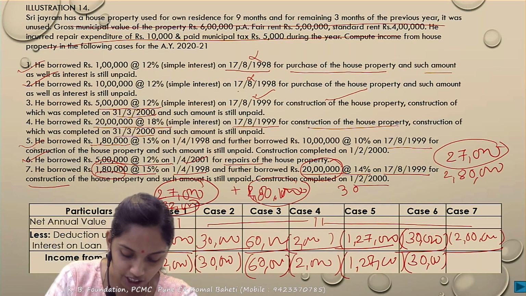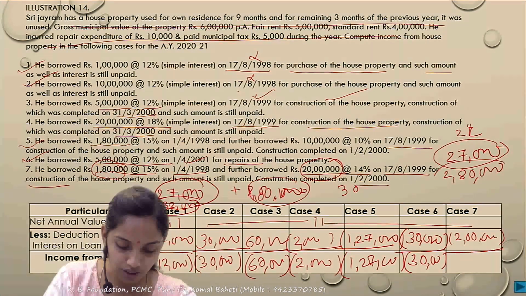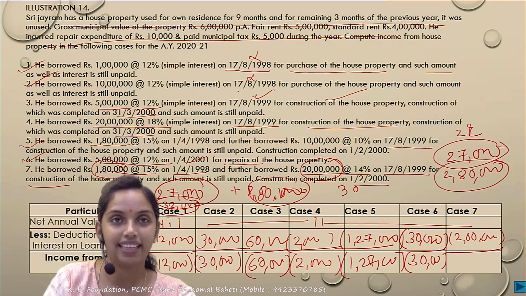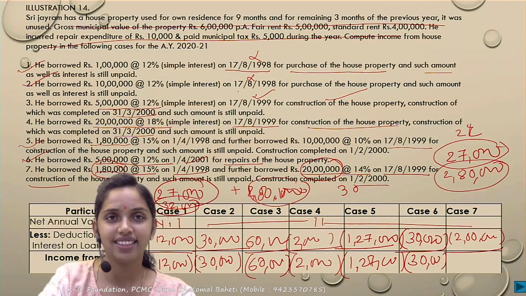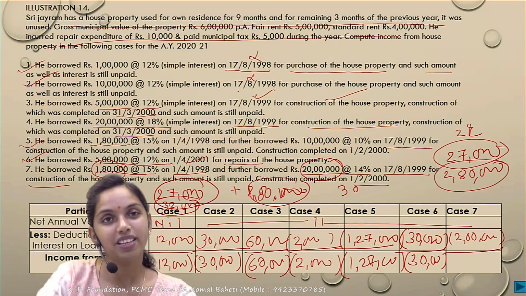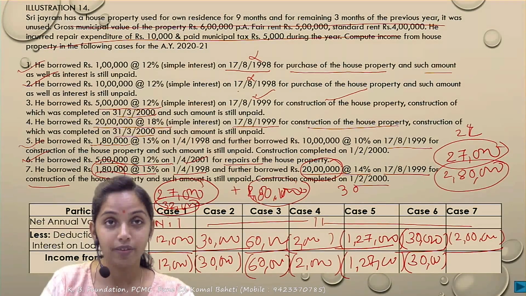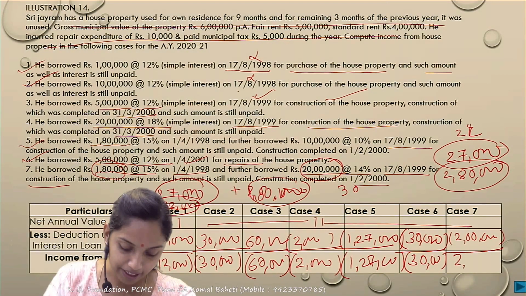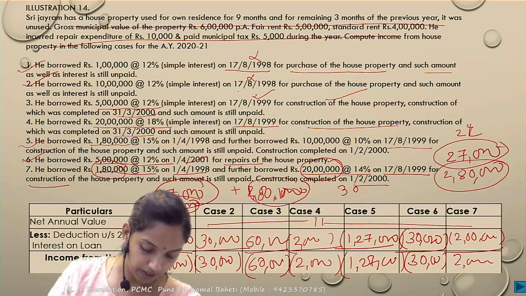This 27,000 has been used from the 2 lakh, and from what will I use the remaining? For the second house. Correct? So for the second house 2,80,000 and the 1,63,000, whichever is lower. Correct? So 163 plus 27. So ultimately I will get 2 lakh as a deduction. Have you got it? It cannot exceed the 2 lakh. So ultimately loss from the HP is 2 lakh. Are you clear with the last one or should I explain it again? I will explain it again.